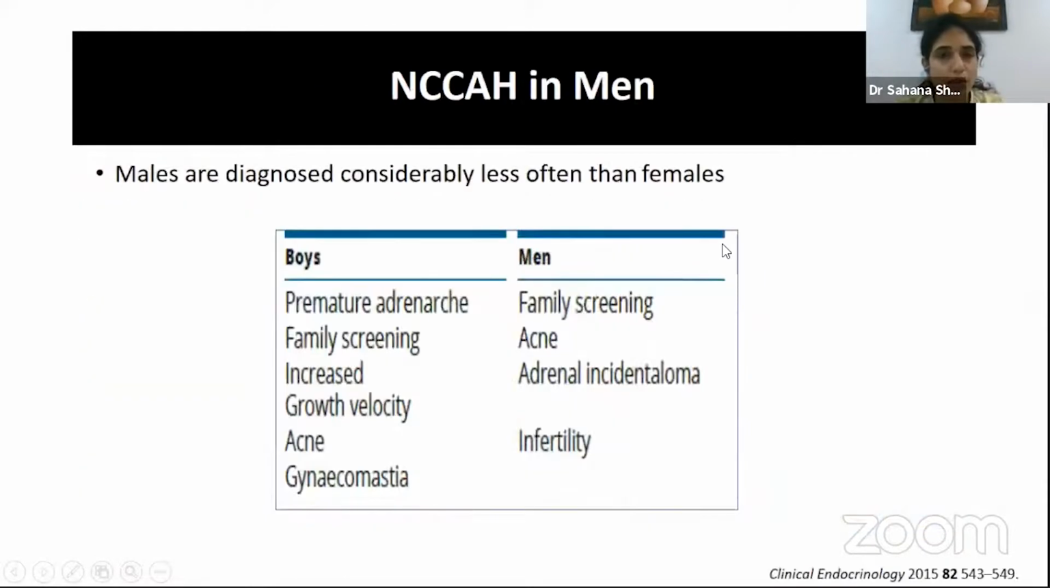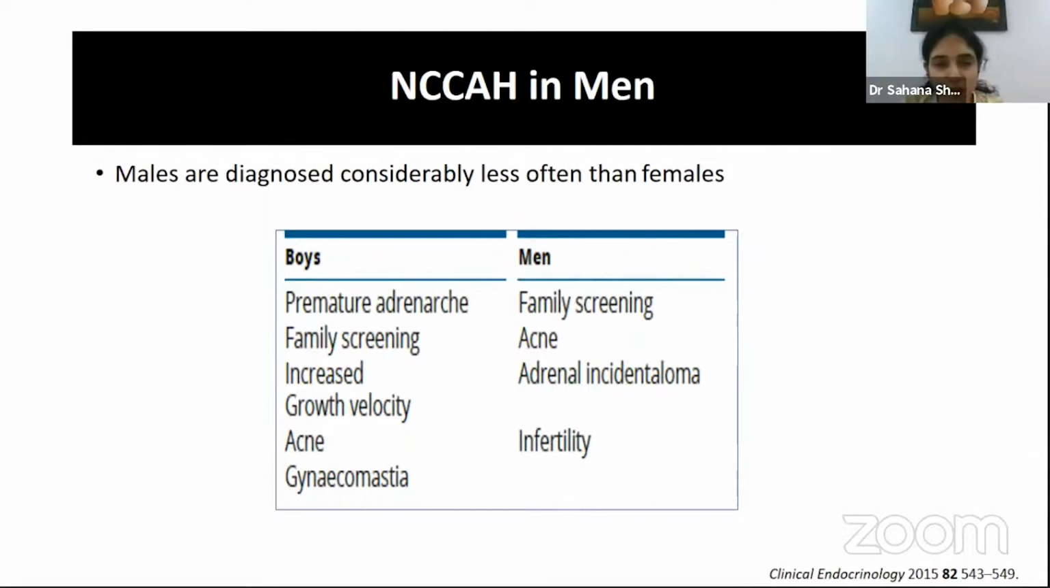If you look at the presentation in men, like I said, this is very rarely diagnosed or very often missed in men. The commonest way in which these people are diagnosed is through genetic counseling and family screening. But again, in a small percentage of boys, the presenting feature could be premature adrenarche, increased growth velocity, acne,